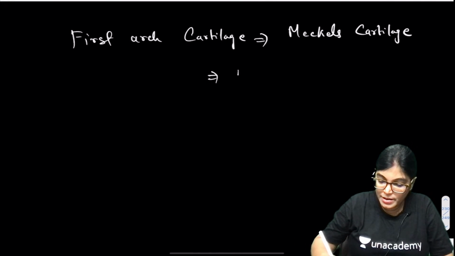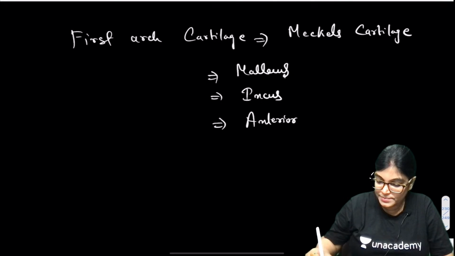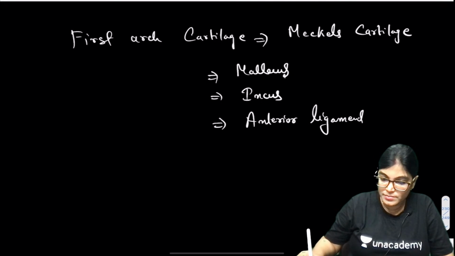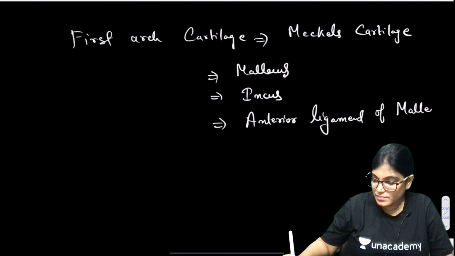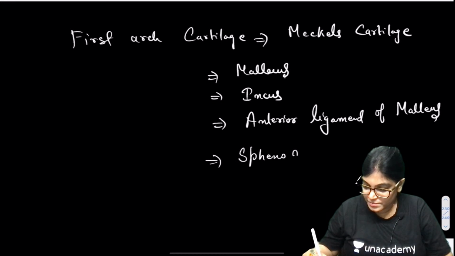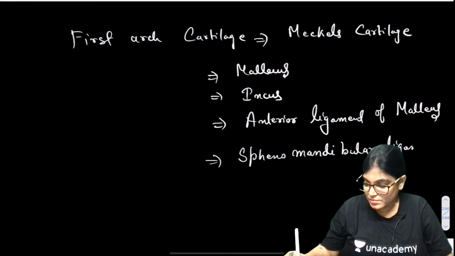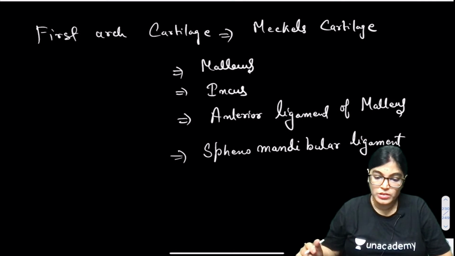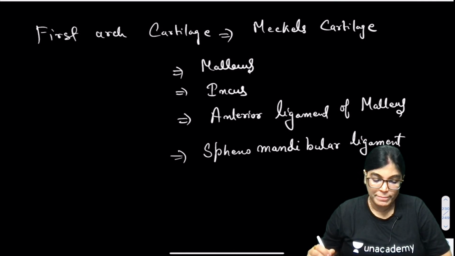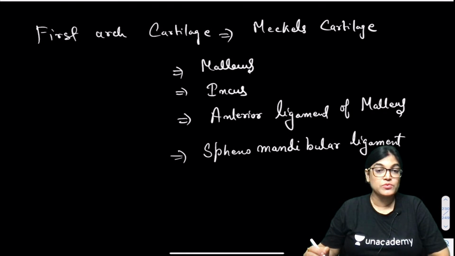The structures are malleus, incus, the anterior ligament of malleus, the sphenomandibular ligament. Anterior ligament of malleus, sphenomandibular ligament, malleus and incus. These are derivatives from the first arch.